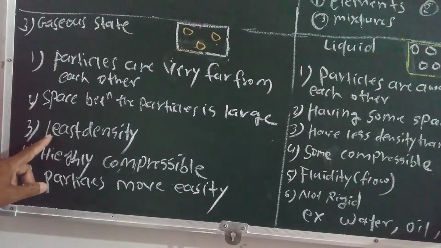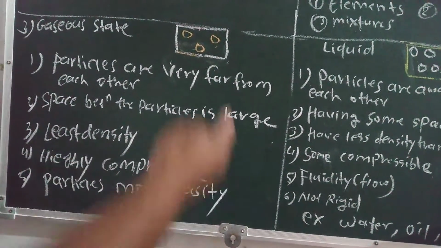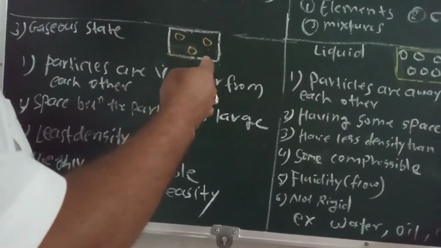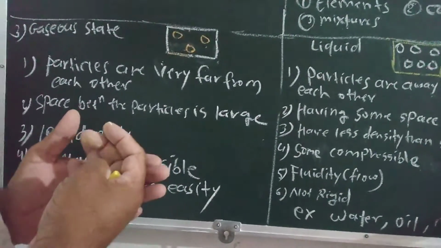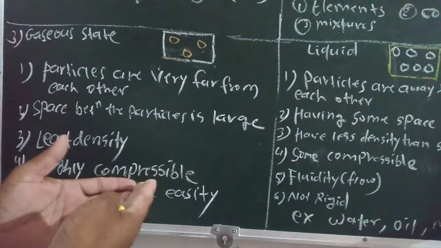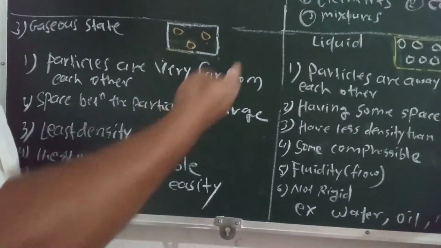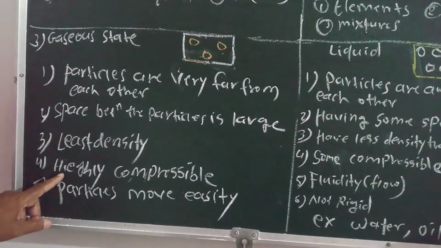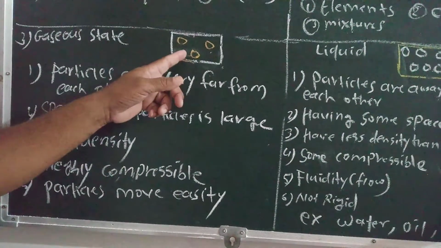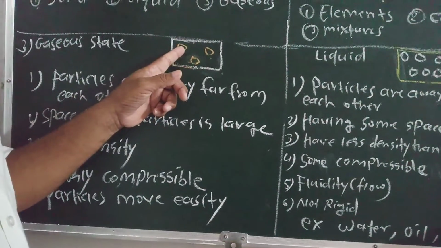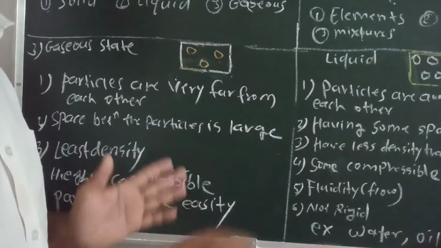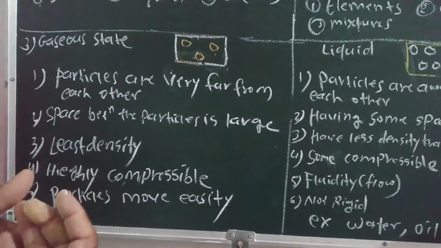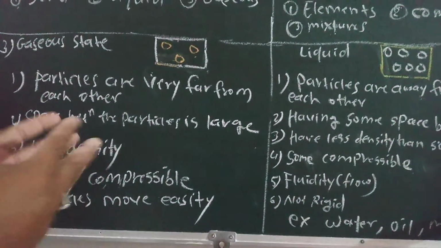Third point is least density. As the particles are arranged very far from each other, the density automatically will be less as compared to liquid and solid. And fourth point is that gases are highly compressible. In this, our particles are moving anywhere randomly, and they are not connected to each other, they are apart from each other.